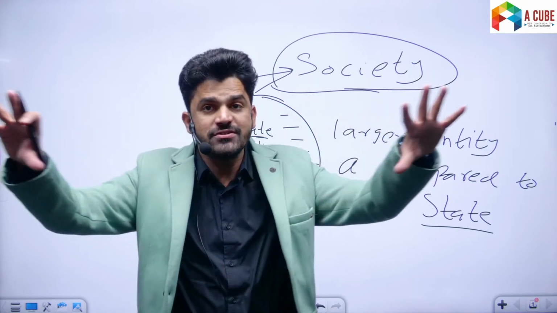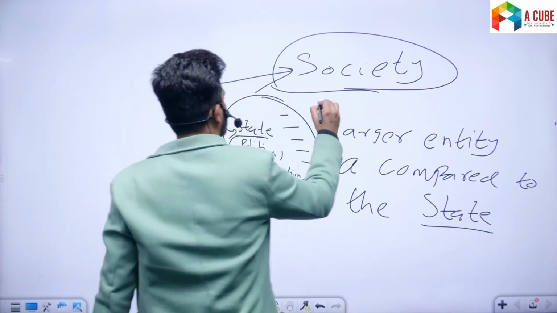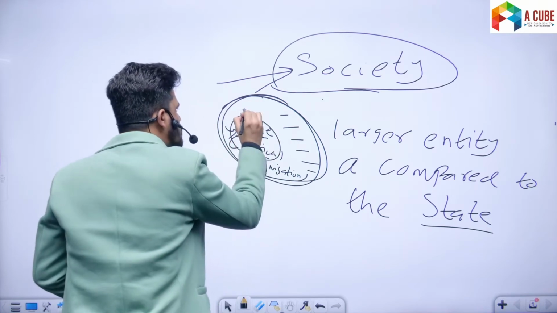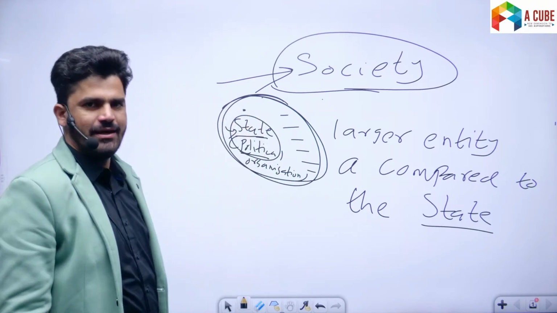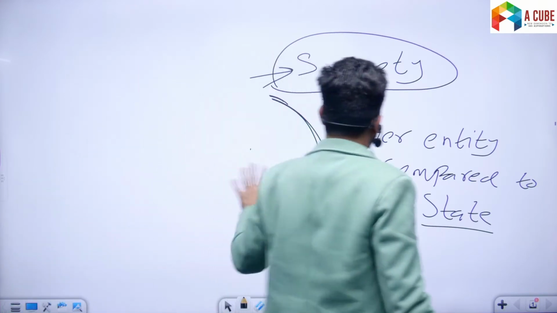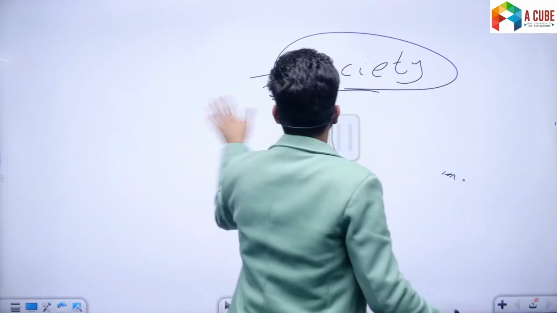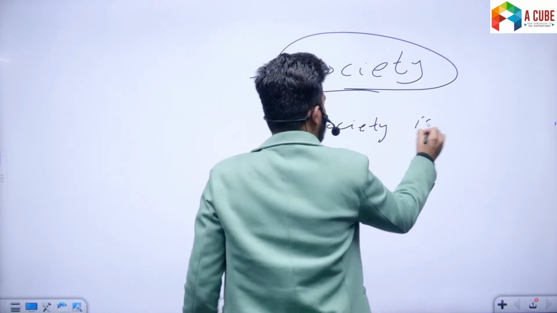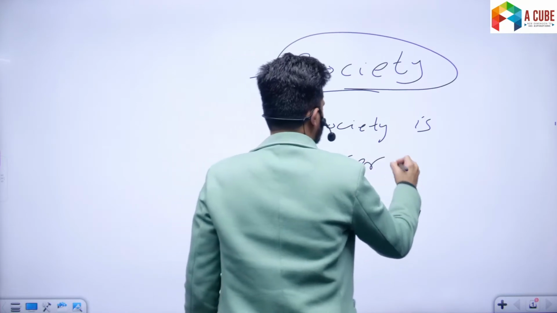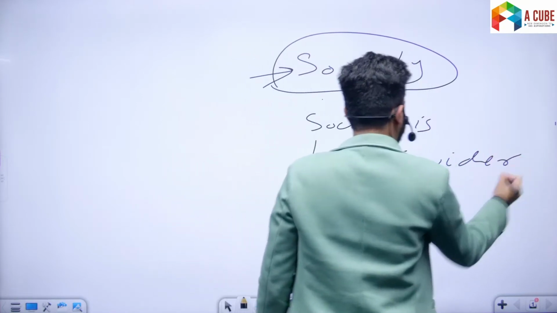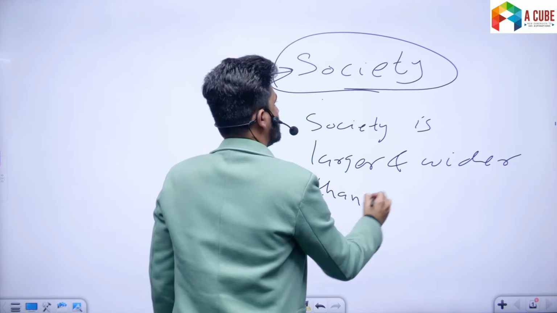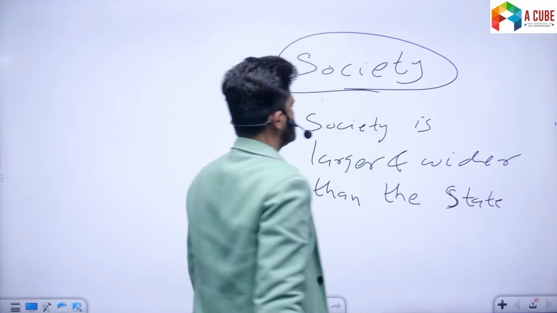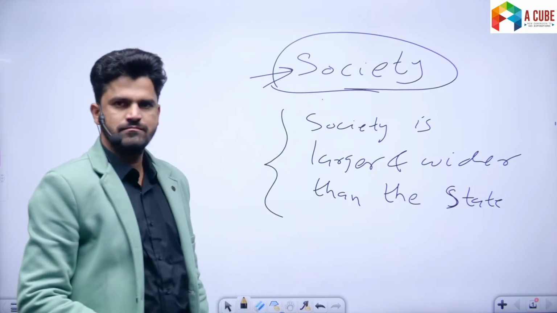So the scope of society is broader, it is the whole, and state is just a part. So society is larger and wider than the state. I hope this is clear.